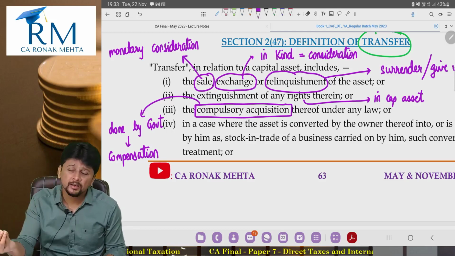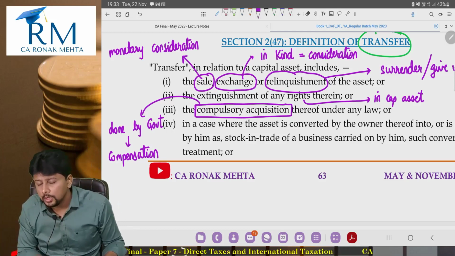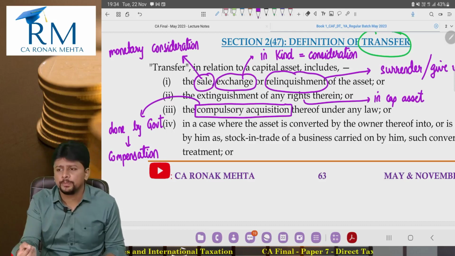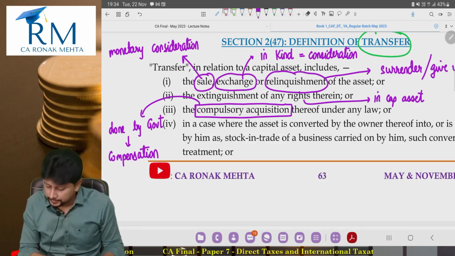So government wants to acquire it, and this is compulsory for you, but they will not just take away the asset from you, they will give you compensation. That compensation is the consideration that you are getting for giving up your asset.